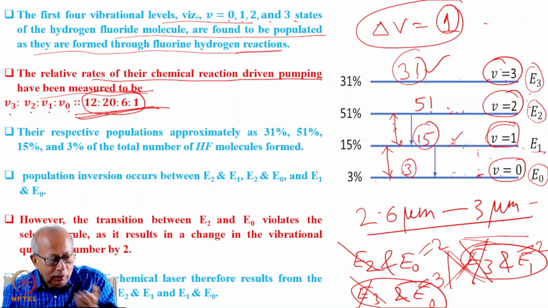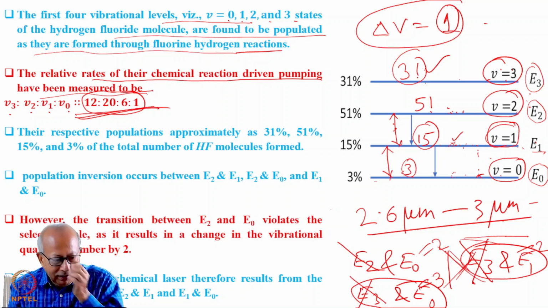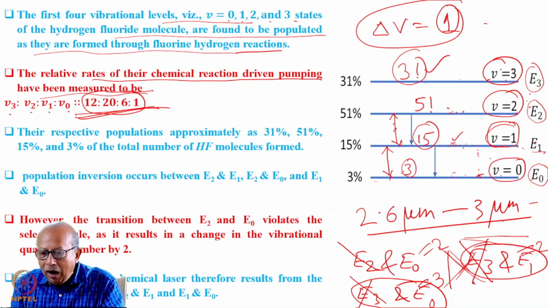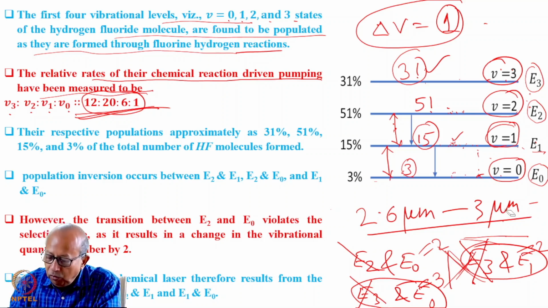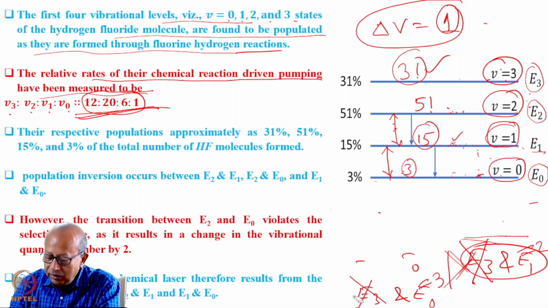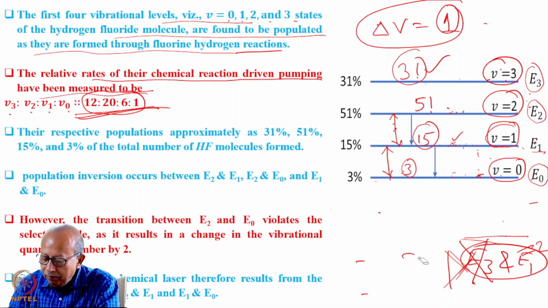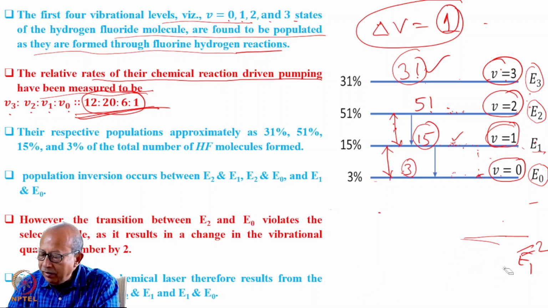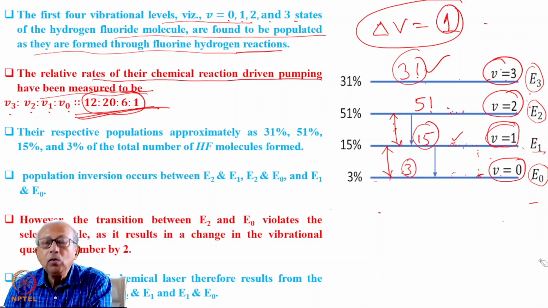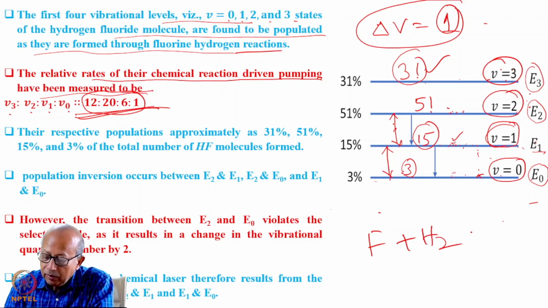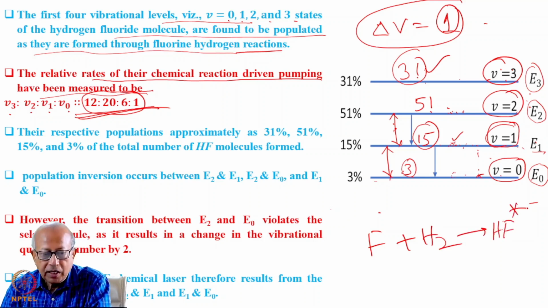However, you must be thinking about how do you get atomic fluorine, because this reaction is caused by atomic fluorine and molecular hydrogen. Fluorine plus hydrogen creates hydrogen fluoride in the excited state.